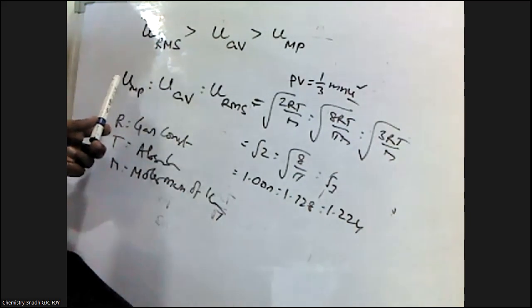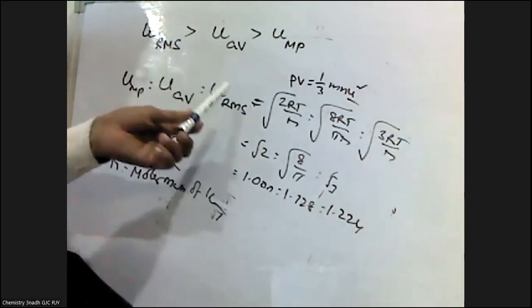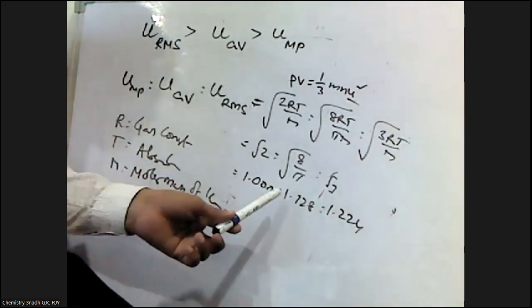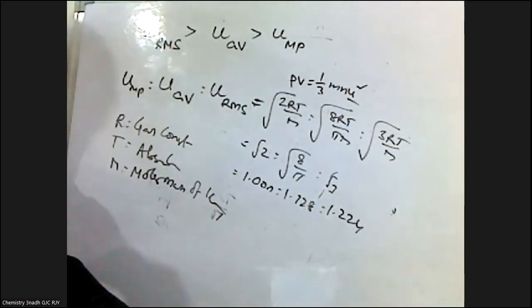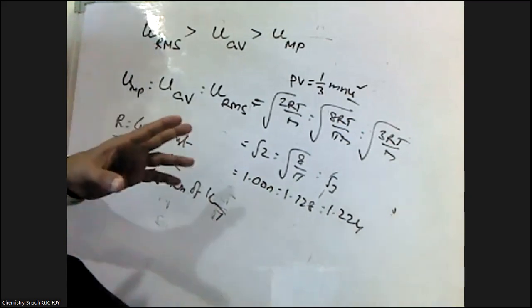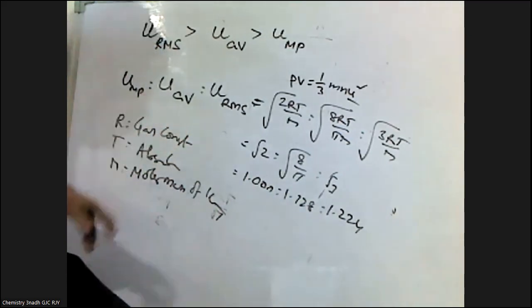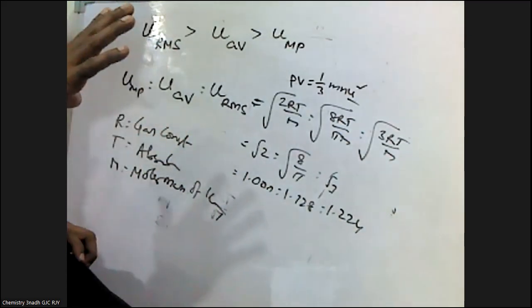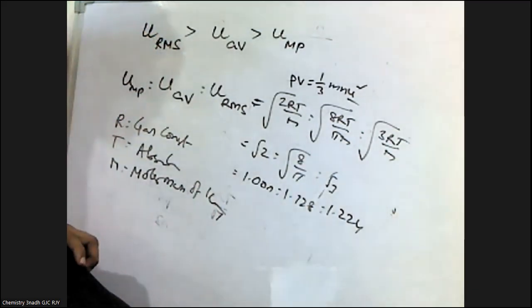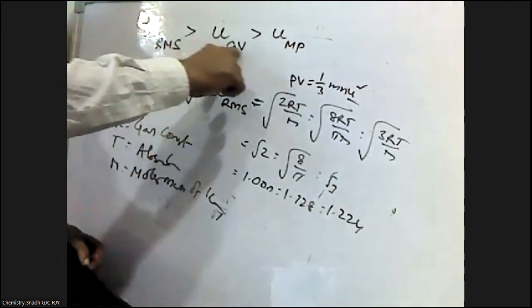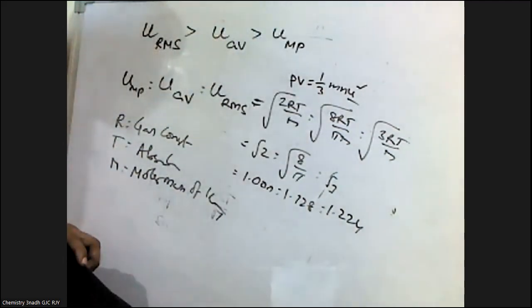So the ratio between most probable, average and RMS speed is 1 is to 1.128 is to 1.224. So this is regarding the distribution of molecular speeds. Molecular speeds are expressed in three ways: RMS speed, average speed, and most probable speed.